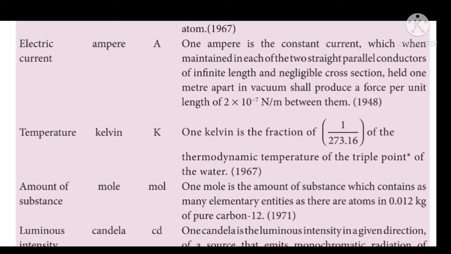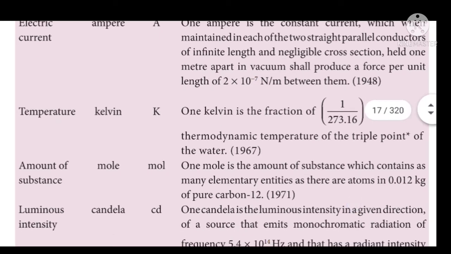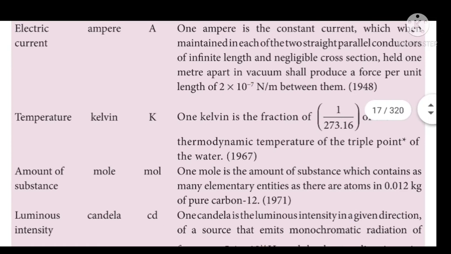Temperature is measured in terms of Kelvin. The symbol for Kelvin is capital K. What is the definition for Kelvin? 1 Kelvin is the fraction of 1 by 273.16 of the thermodynamic temperature of the triple point of water. Once again I repeat, 1 Kelvin is the fraction of 1 by 273.16 of the thermodynamic temperature of the triple point of water.